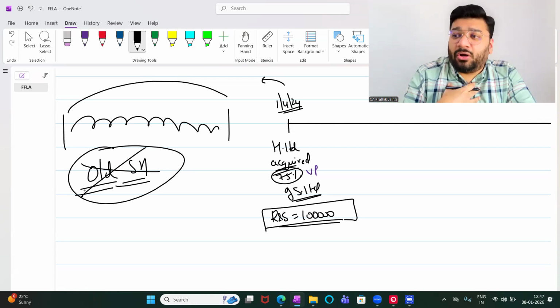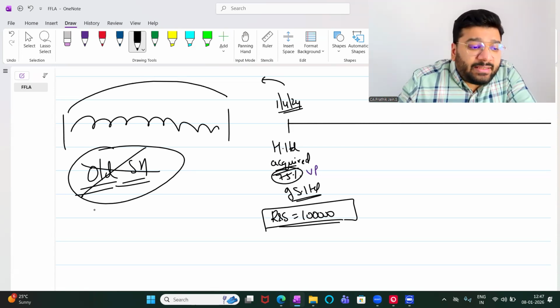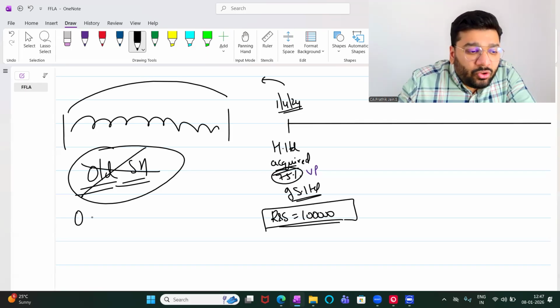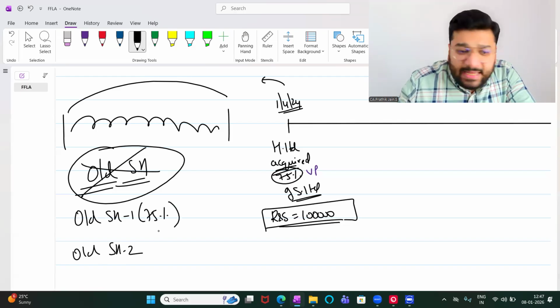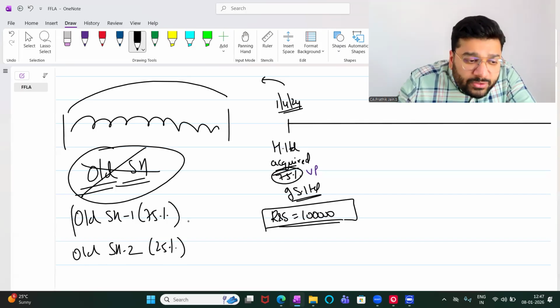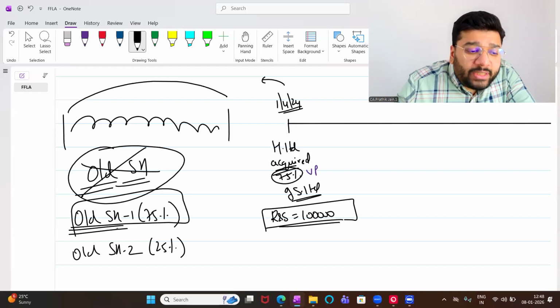Now H Limited has gone to them and asked for the shares. Imagine there are two shareholders, old shareholder 1 and old shareholder 2. One person has a 75% stake and the other has a 25% stake. We approach the first person and tell him, please sell your shares, I want to buy the shares of your company. The old shareholder agreed.